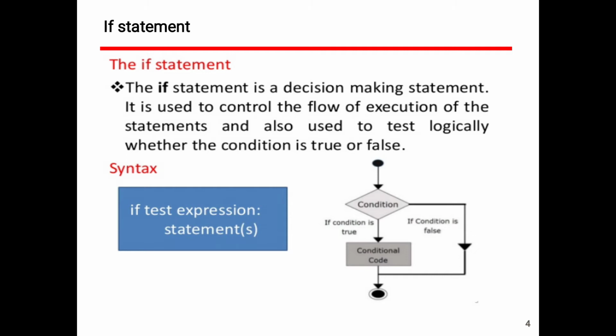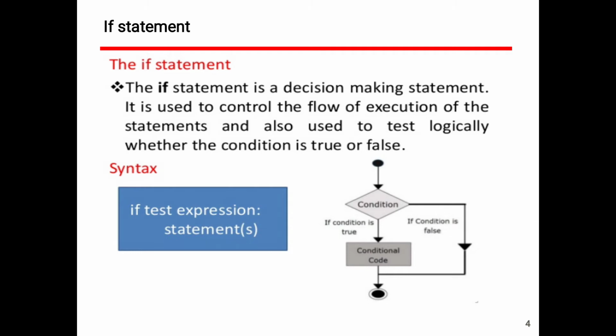If you look at the control flow chart present in this slide, the control moves from the beginning, and there is a condition. The condition is represented by a diamond in the flow chart.